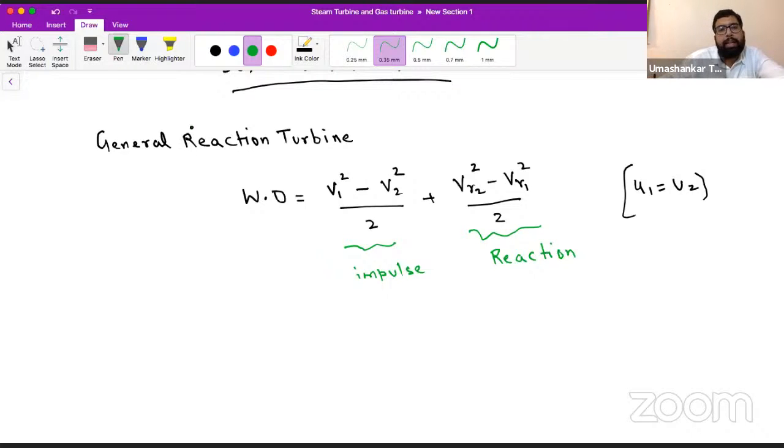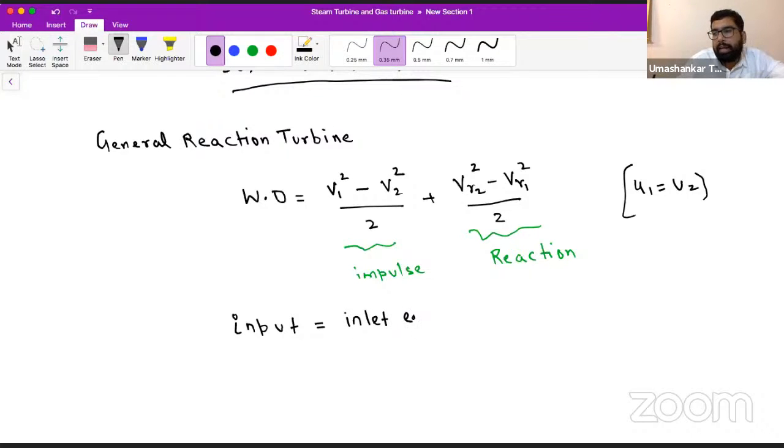Now tell me, in any general turbine, what is the input? So in impulse turbine, the input was, if I talk about unit mass, input or inlet energy.